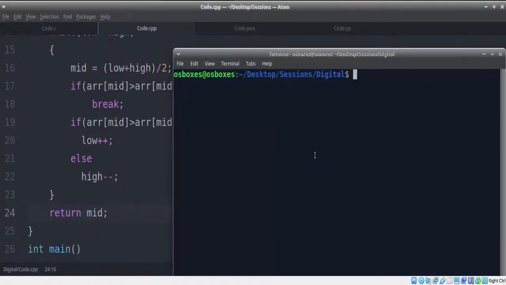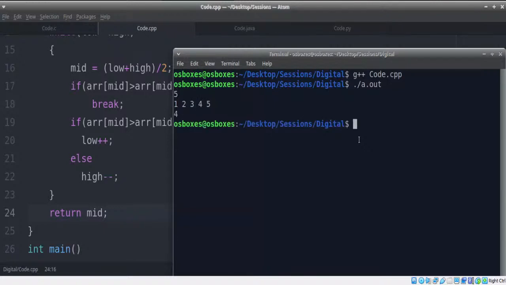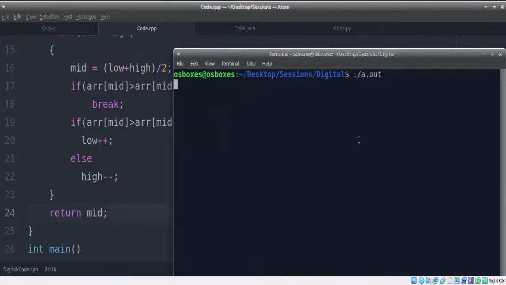Let's see if it works. Let's compile this. There shouldn't be any warning. Let's run this. I'll give, let's say, 5 elements like 1, 2, 3, 4, and 5. Index 4 has the highest value. Let's give 5 elements: 4, 3, 2, 3, and 4.